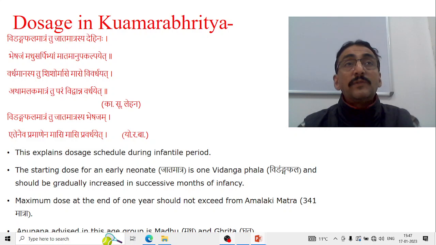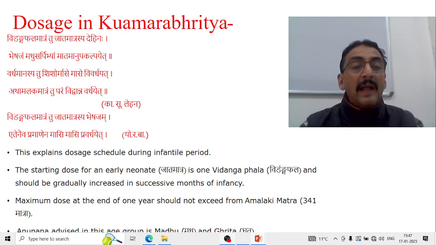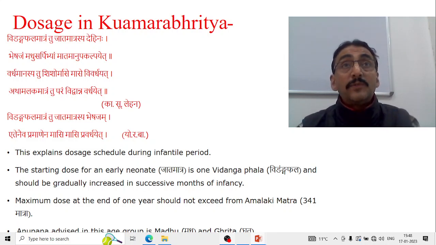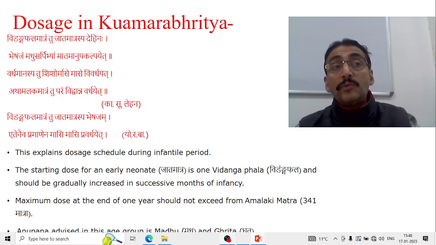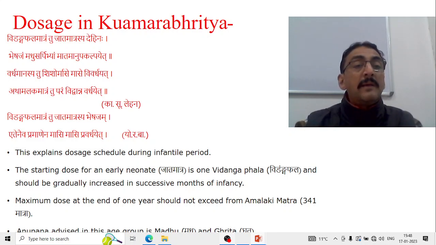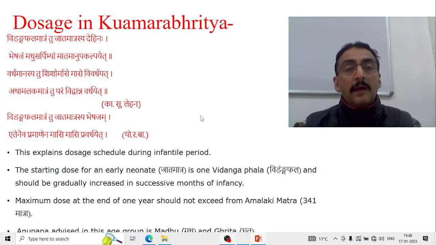So the starting dose for a newborn, that is Jata Matra, is one Vidanga Pramana, and it should be gradually increased in the successive months of infancy. The maximum dose that you can give at the end of one year should not exceed the Amalaki Matra. The Anupana advised in this case is again Madhu and Ghrita. The same explanation is also given by Yogaratnakar.